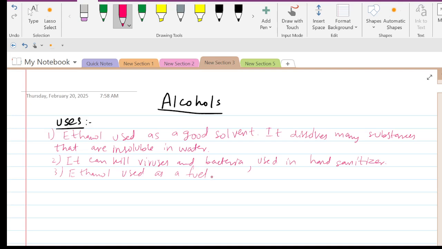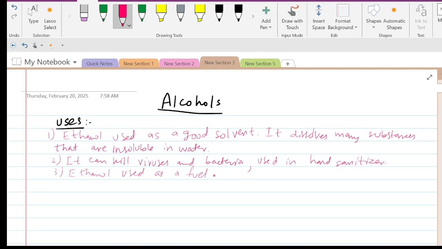For that purpose, ethanol is used as a fuel because it is utilized in a combustion reaction in the presence of oxygen, in which the ethanol is burned.